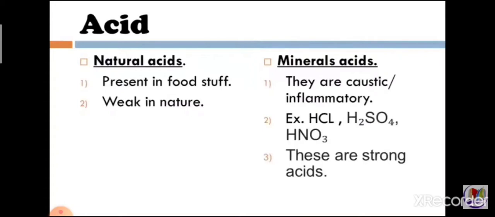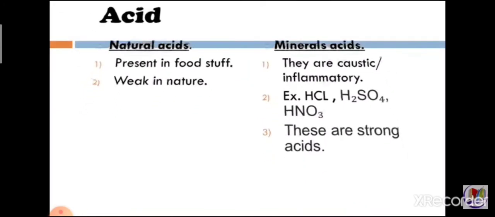And these are very strong acids. These are highly reactive acids. And these are very dangerous to our skin also. Skin gets burnt when the concentrated solution of these acids falls on our skin. Similarly, if their vapors are inhaled, they are harmful. They are harmful to our health.